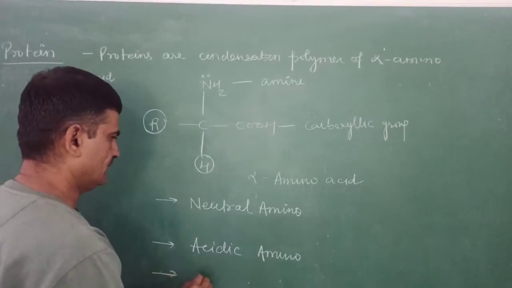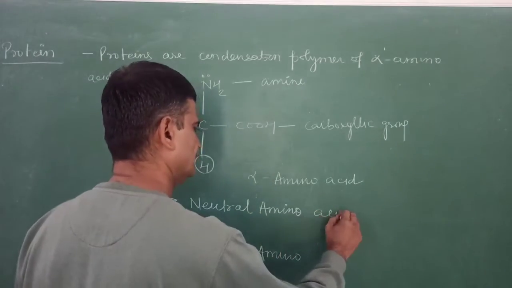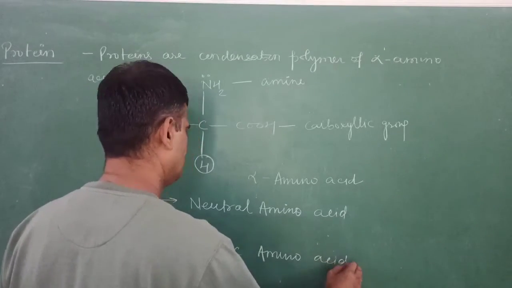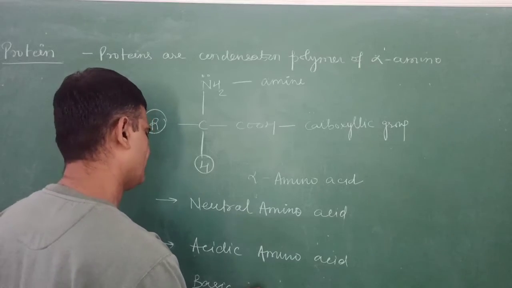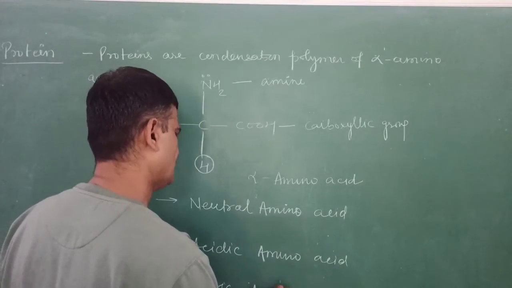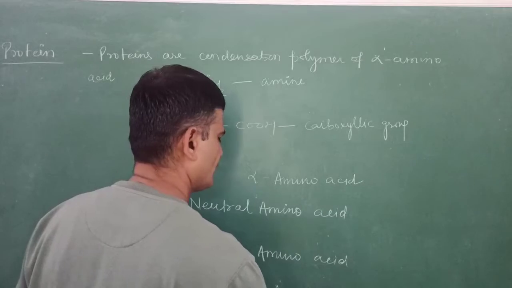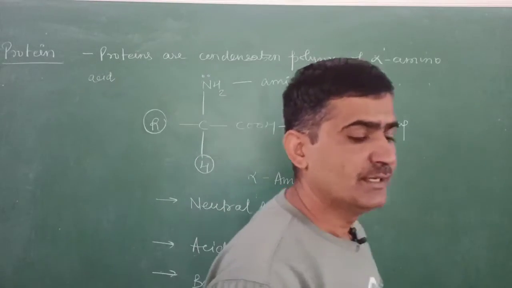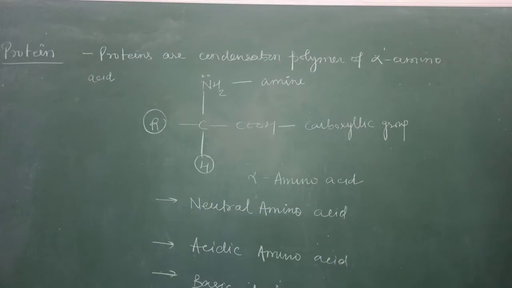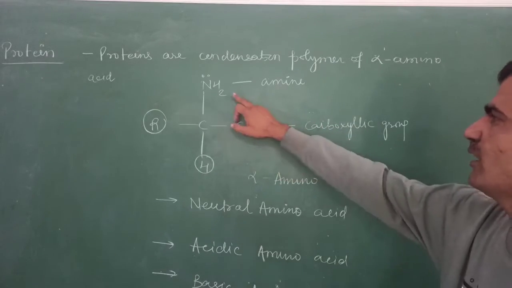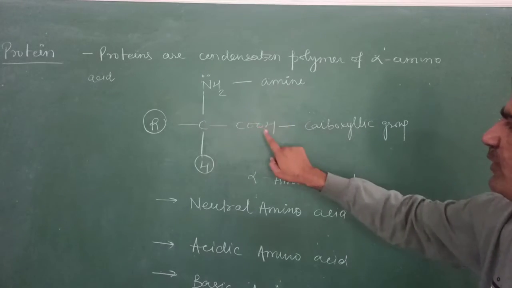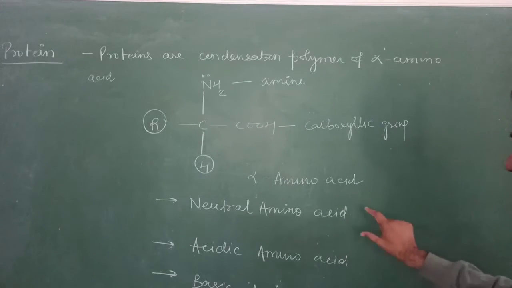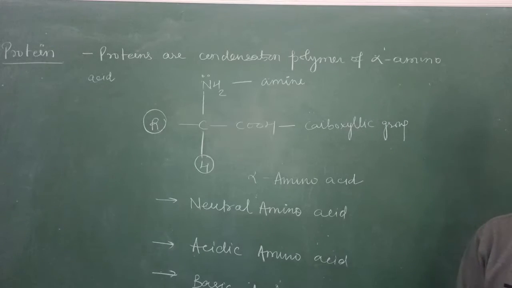And third is the basic amino acid. These are the following three types. This classification is carried out on the basis of the presence of the amino group and carboxylic group. If one amino group and one carboxylic group is present, it means it is a neutral amino acid.